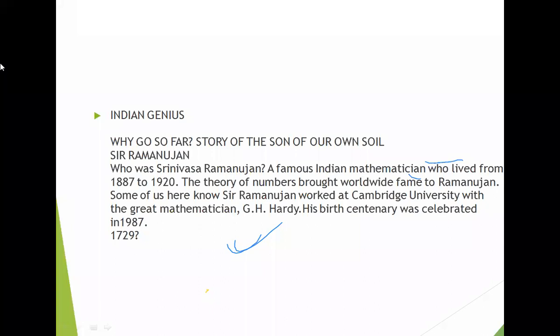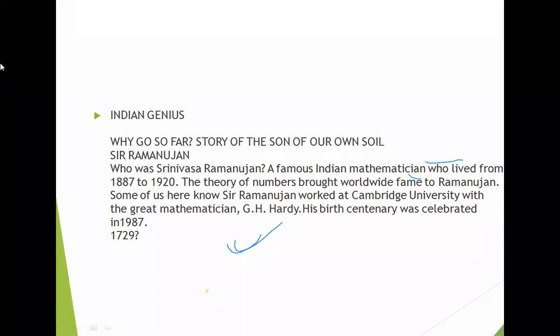So we already know about the Indian genius Sir Ramanujan, who lived from 1887 to 1920, and we all know about him. He was a very famous Indian mathematician. He himself did not complete his 10th, so he had great difficulty getting a simple job.